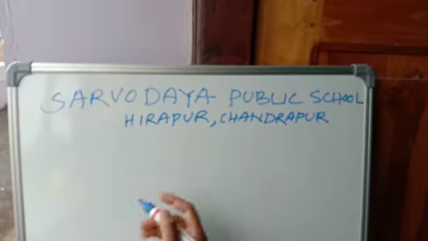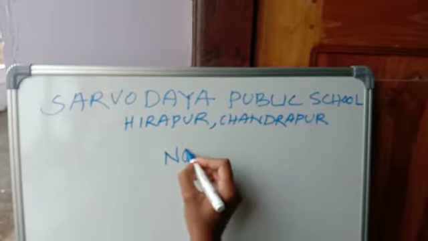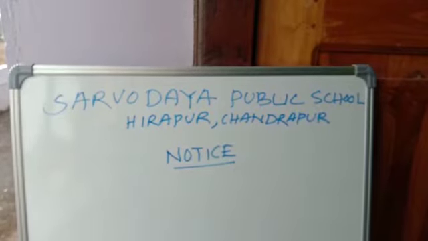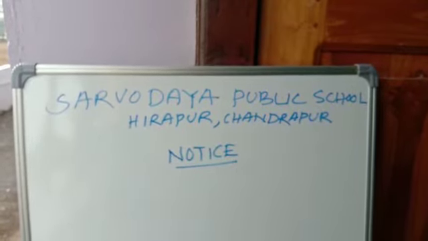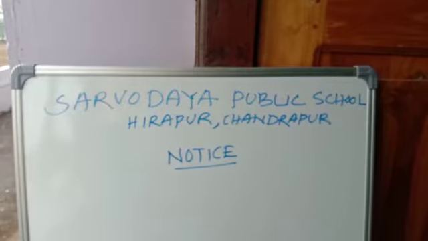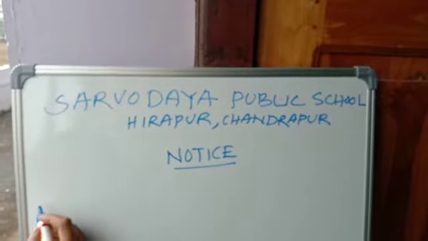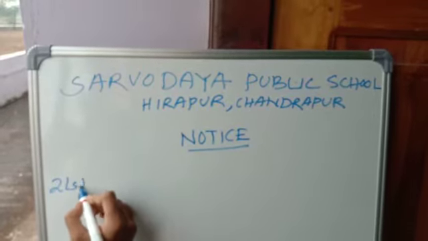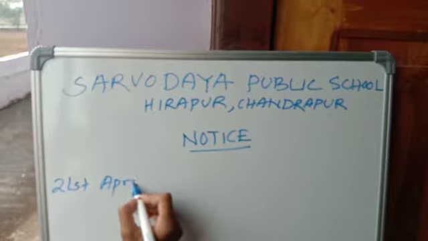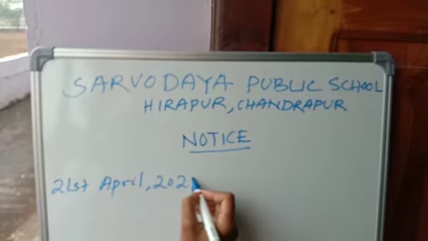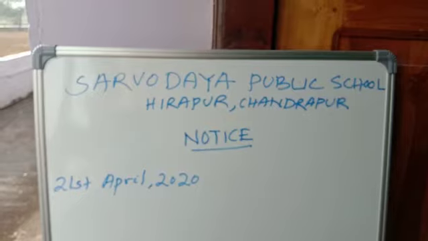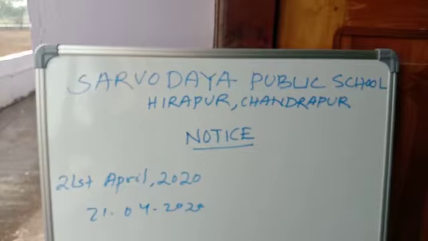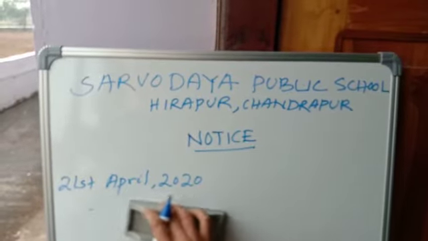After that, NOTICE will be written in capital and underlined. Then the date will be there in this format, like today's date is 21st April 2020. This is the process. You can't write 21/4/2020. This is the wrong thing. There is a process to write the date.